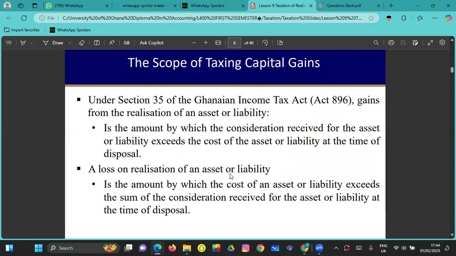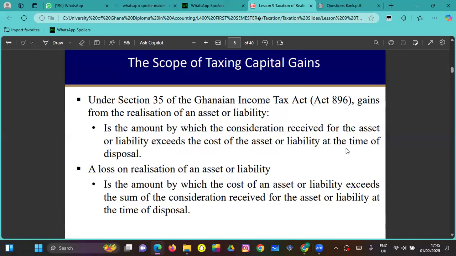So this is the scope of taxing capital gains. Under Section 35 of the Ghana Income Tax Act 896, gain from the realization of an asset or liability is any amount by which the consideration received for the asset or liability exceeds the cost of the asset or liability at the time of disposal.